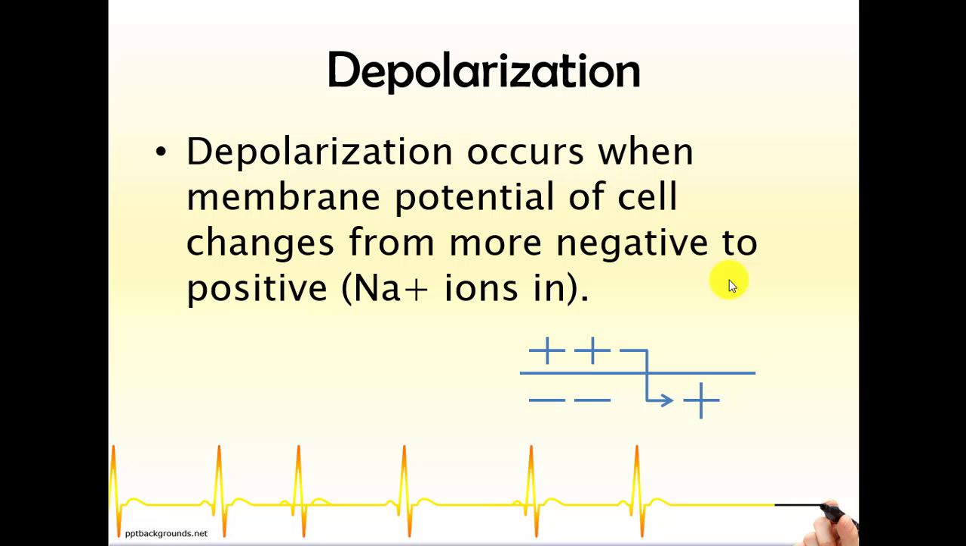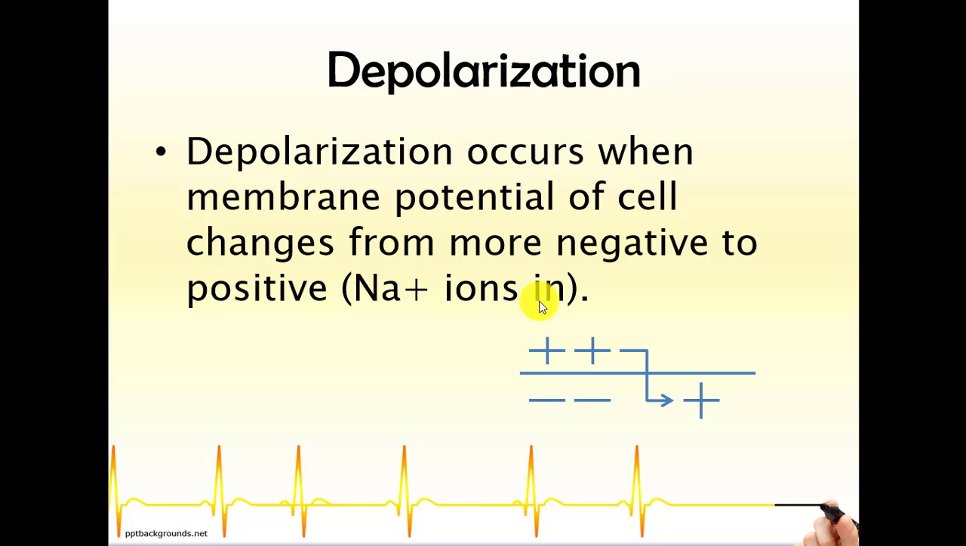But what happens during depolarization? During depolarization, the positive ions move inside the cell. Therefore, the membrane potential of the cells changes. If I read the statement, during the depolarization phase, the membrane potential of the cell membrane changes from more negative to more positive, and the sodium ions move.